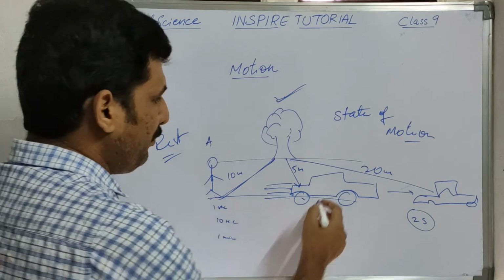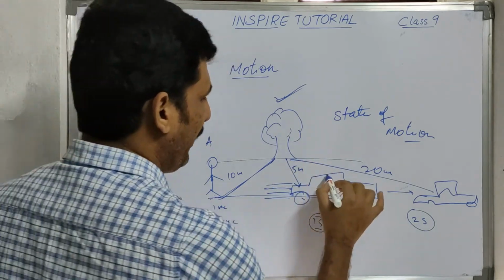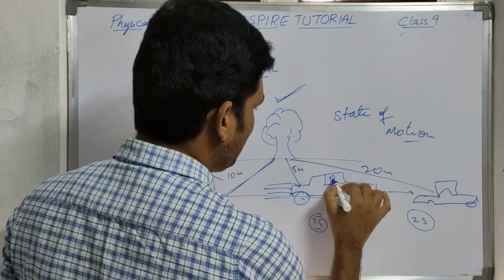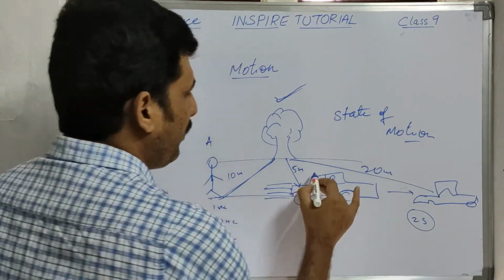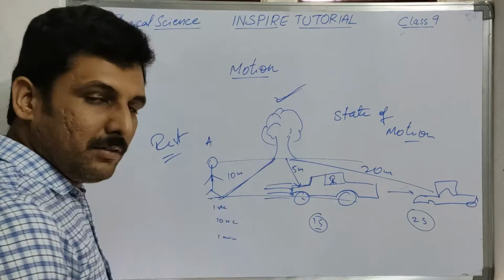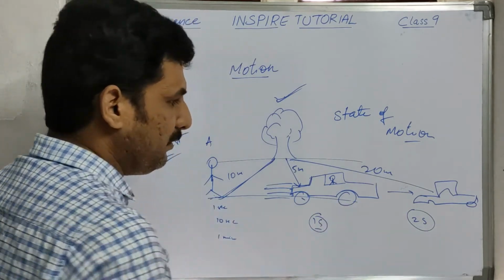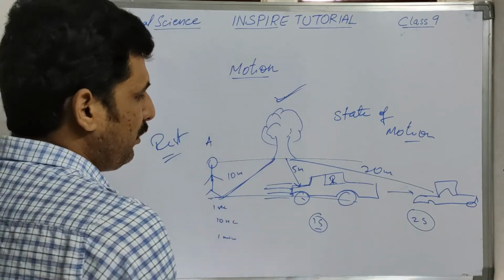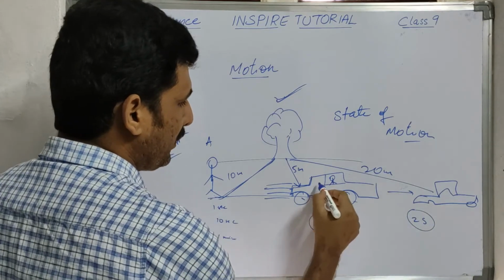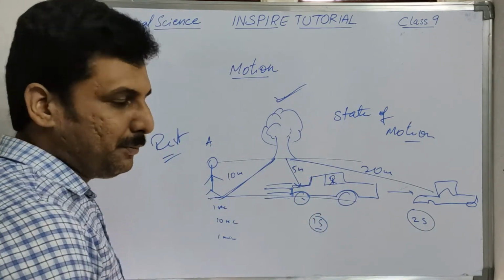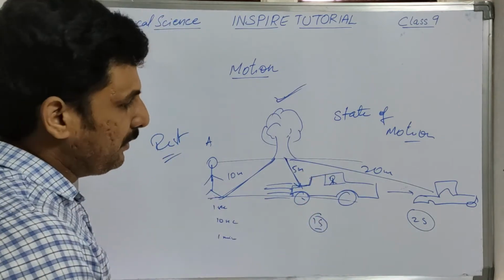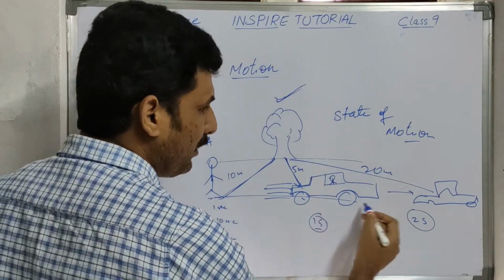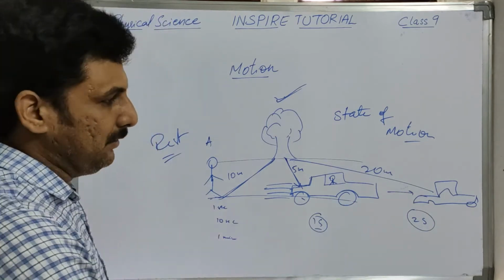Okay, let us take the same car and the driver in this car. Now I'm taking the car as the reference. First the car is at this point and the distance from the tree is 5 meters. After 2 seconds it moves some distance.